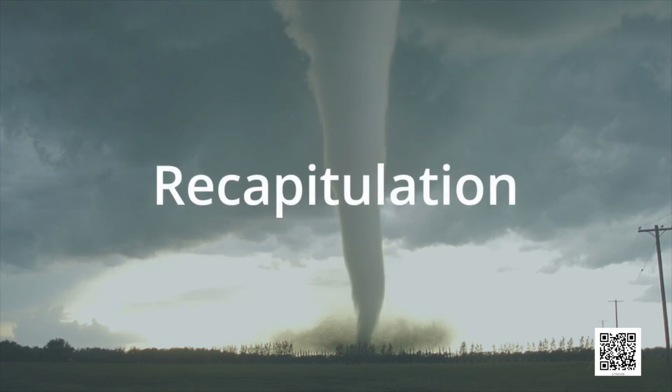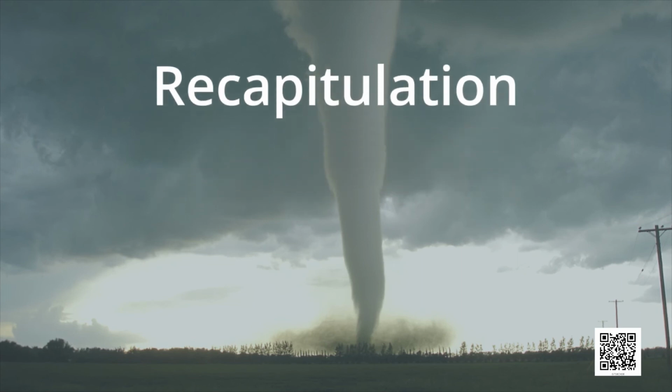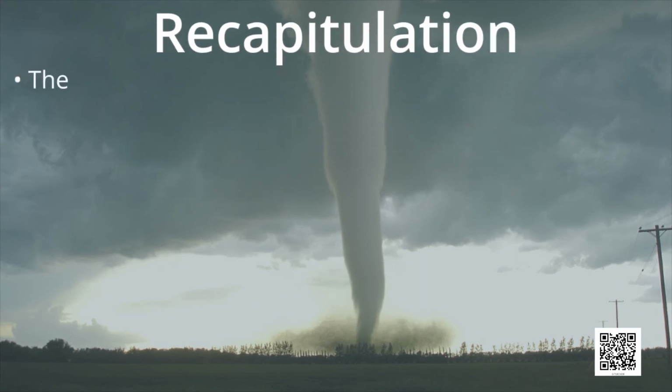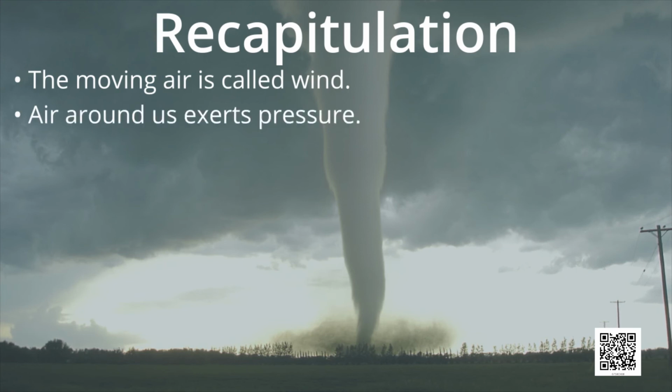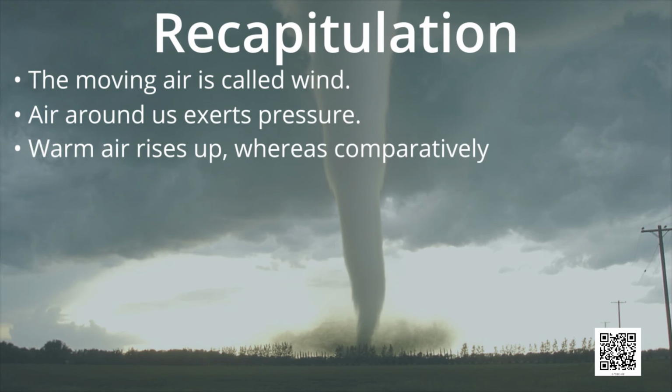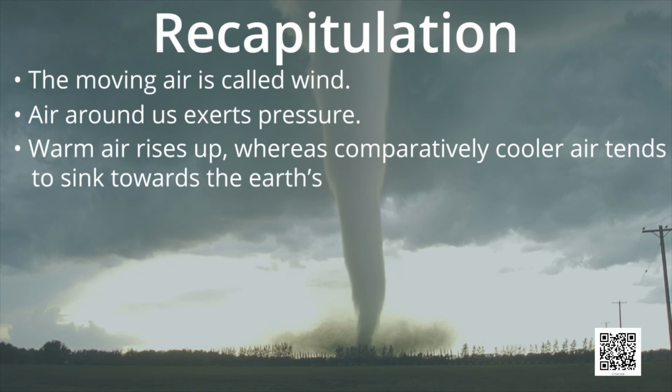Dear students, now let us revise the chapter. The moving air is called wind. Air around us exerts pressure. Warm air rises up whereas comparatively cooler air tends to sink towards the Earth's surface.